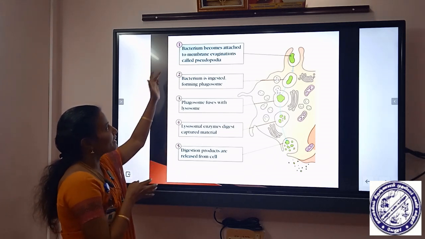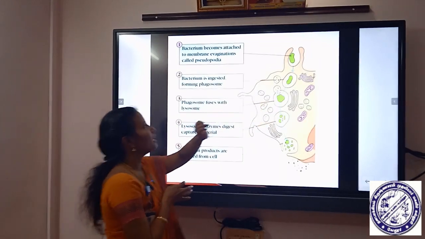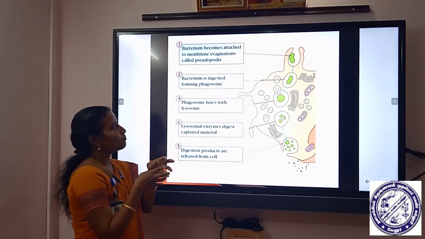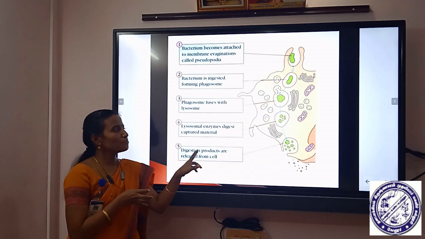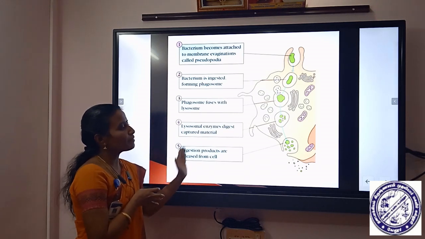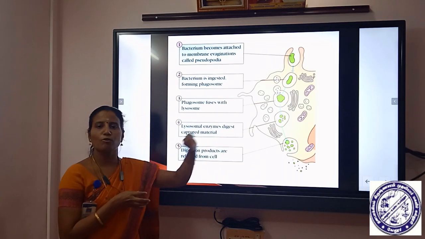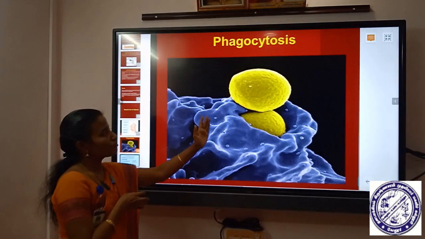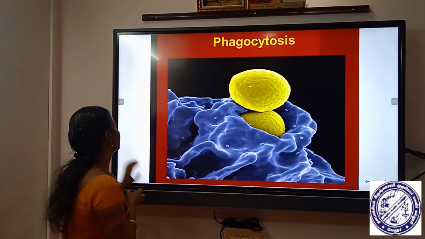Then the bacterium is ingested into the cell to form a phagosome. It then fuses with a lysosome to form the phagolysosome. The lysosome releases lysozyme, which digests the bacteria, and the digested products are released from the phagocytic cell. This is known as the phagocytic reaction, showing the engulfment of foreign particles by phagocytic cells.